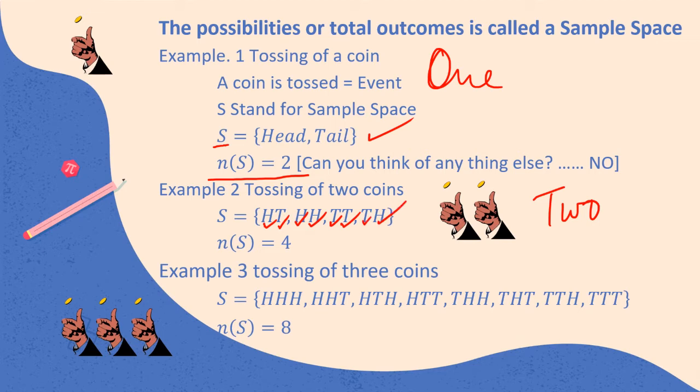So the sample space, for the event of two coins getting into the air and landing, has 4 possible outcomes. The number of sample space, n(S), is equal to 4, as I have mentioned here. Can you think of anything else? I bet you can't. I'm becoming a little bolder and trying to teach you what happens when 3 coins are tossed in the air. The sample space now becomes 8. You figure out how we reach this: HHH, HHT, HTH, HTT, THH, THT, TTH, TTT.